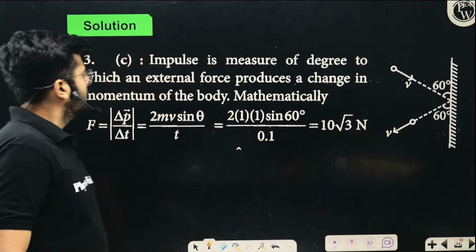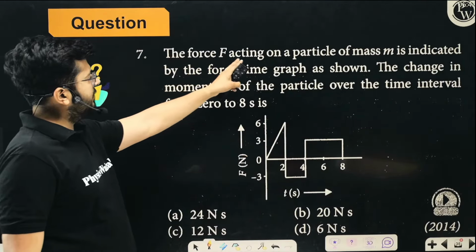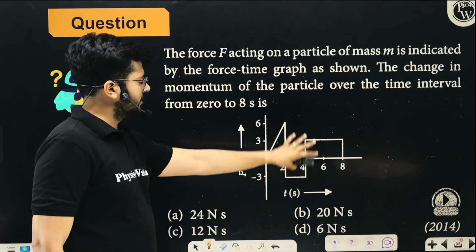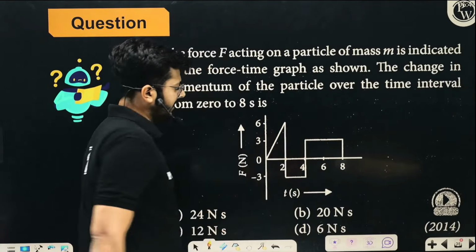All right. Now again, we have a graph-based question. Look at this question. The force F is acting on a particle in this situation. The force is a variable force, right? It is changing with time.